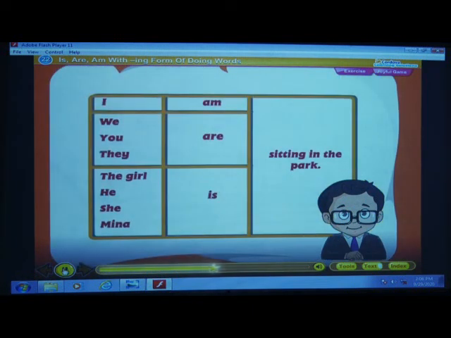It shows the correct use of is, are, am with the ing form of a doing word. I am, we, you, they are sitting in the park. The girl, he, she, Nina is sitting in the park.